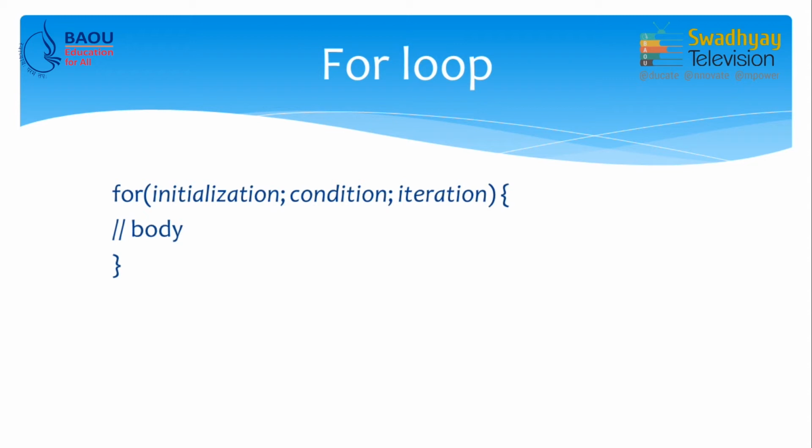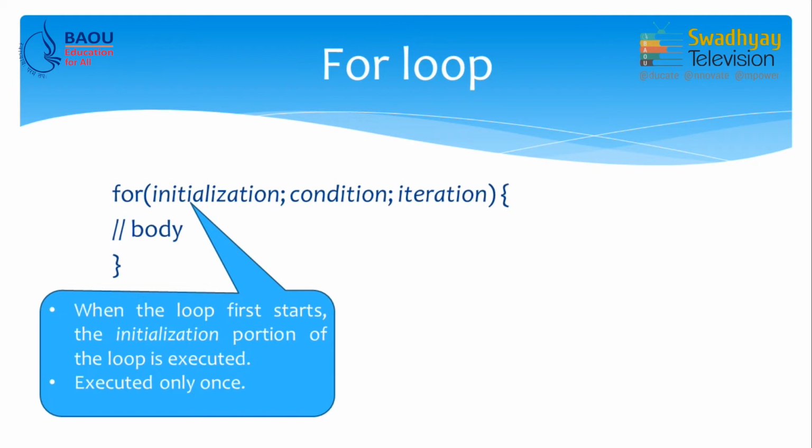Now, in for loop we have three parts. After for, in parenthesis we write down three parts separated by semicolon. The first part is called initialization. Inside initialization we generally initialize some counter variable to some initial value.